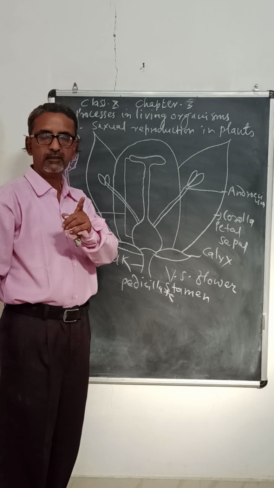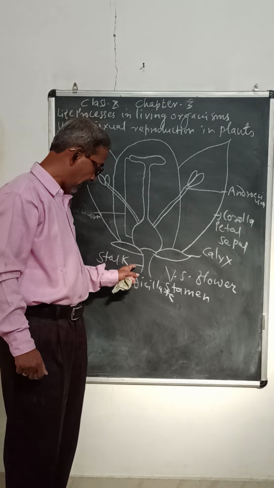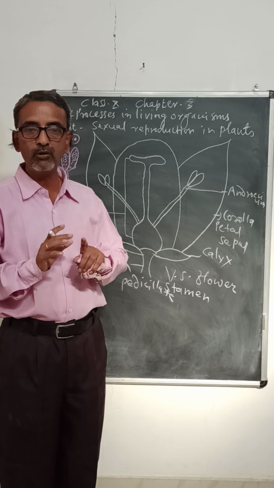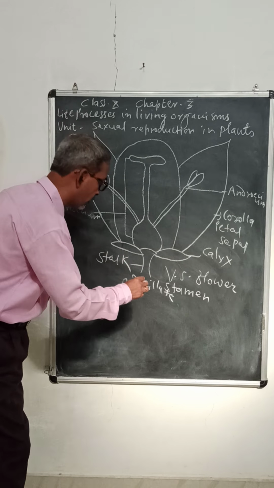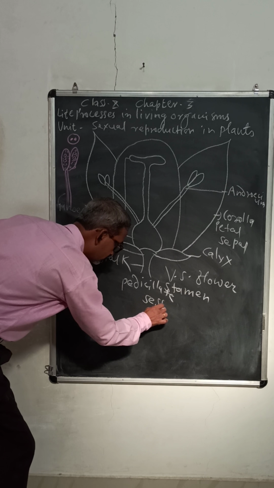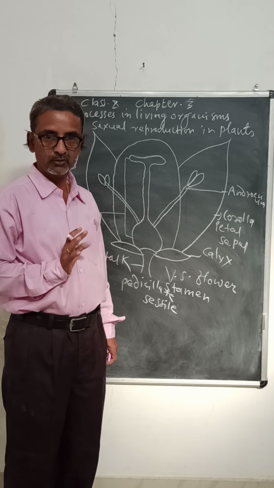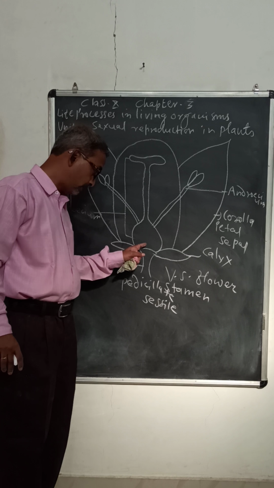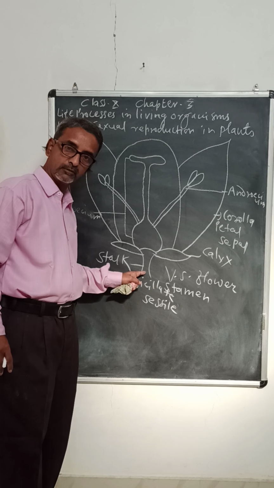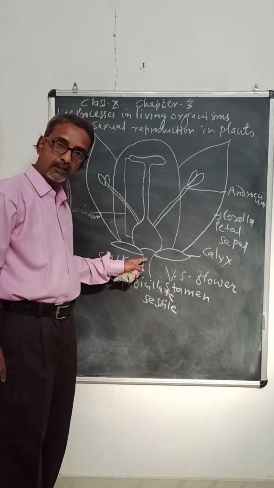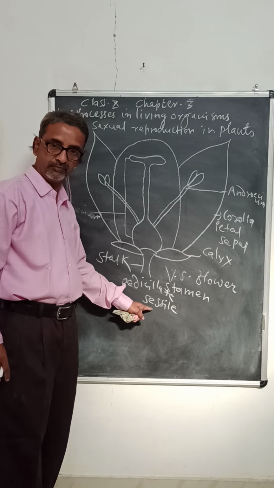Pedicellate means dandi. And there are some flowers without a stalk. They are called sessile flowers. Sessile means without stalk. If the flower has a stalk, it is called pedicellate. If the flower lacks a stalk, it is called sessile.